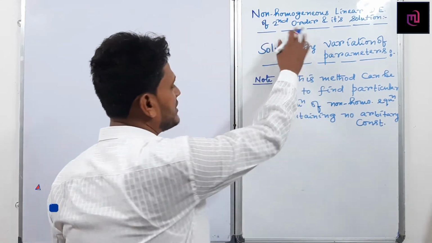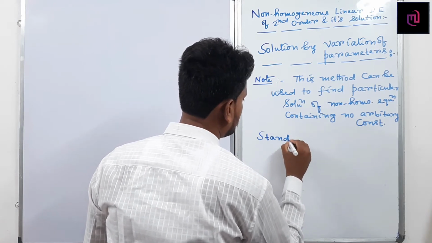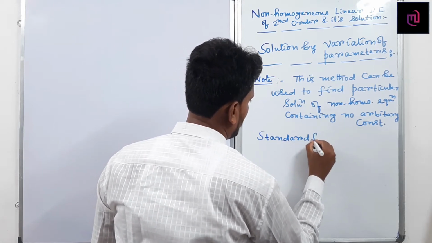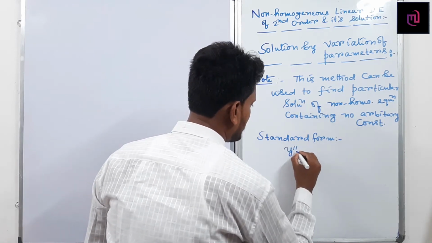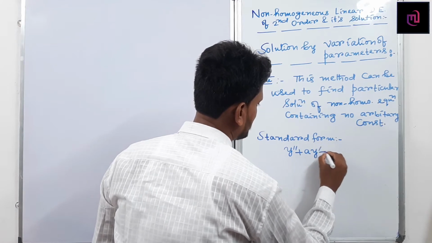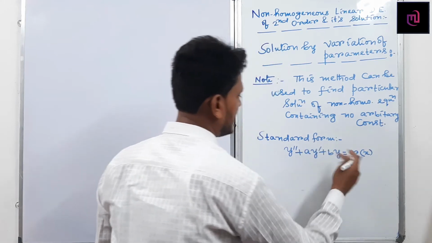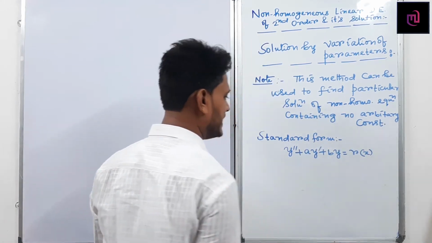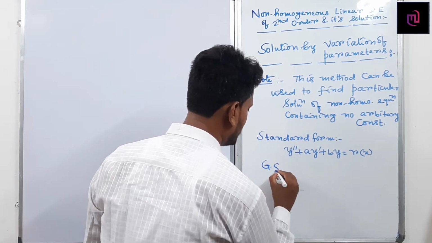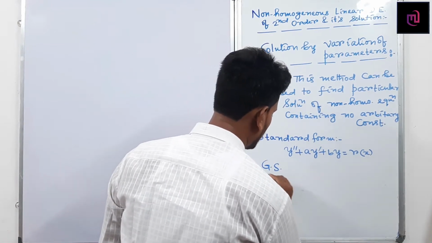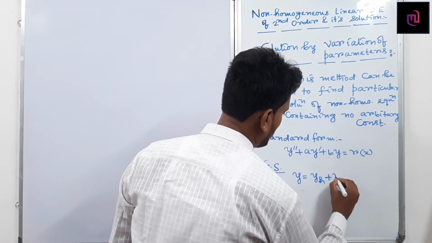What is the standard form of the non-homogeneous equation? y double dashed plus a y dashed plus b y equals r of x. Here r is a function of x and a and b are two arbitrary constants. So what will be its general solution? The general solution of the non-homogeneous equation will be y equals yh plus yp.